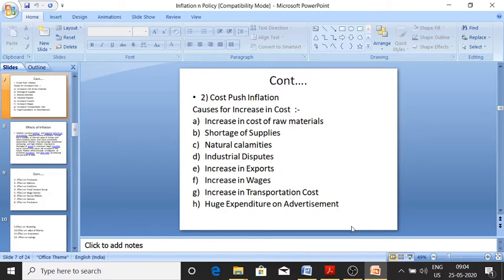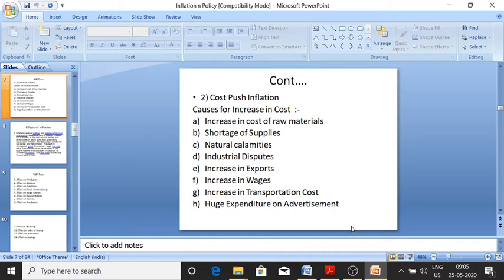Then there is cost pull inflation. Cost pull inflation means when the cost increases. Suppose any production is going on, so transport cost, electricity cost, fixed cost, variable cost, if the cost increases, definitely the price of that commodity will increase, and when the price of that commodity increases, everybody will purchase it at higher prices, and then there will be inflation, meaning a general price level increase, a consistent rise in price level.